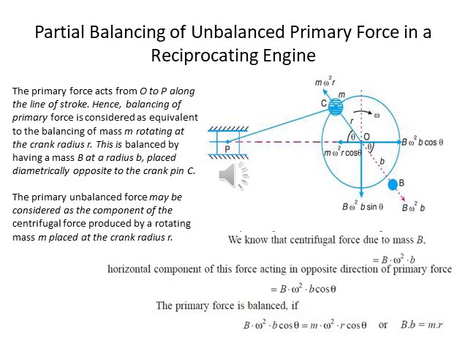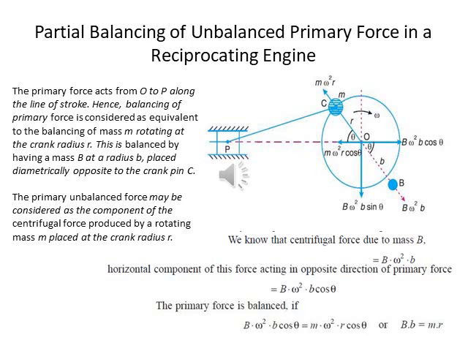This is balanced by having mass B at radius b placed diametrically opposite to the crank pin C. So the primary unbalanced force may be considered as the component of the centrifugal force produced by rotating mass m placed at the crank radius r.